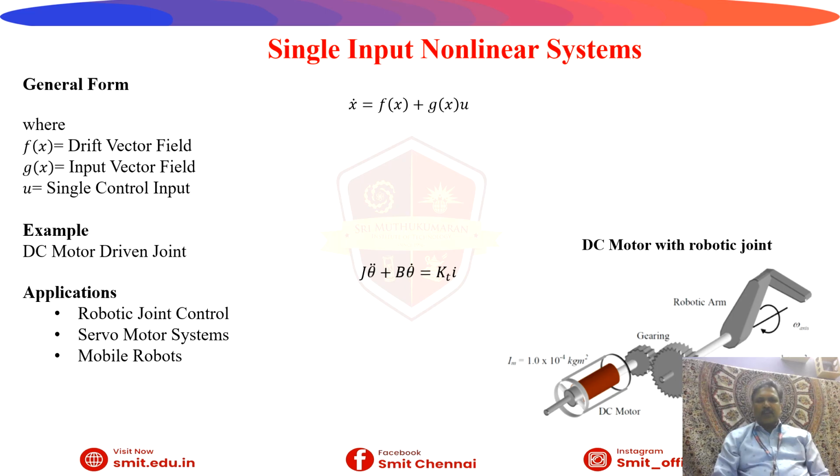An example is also given, that is a DC motor driven joint: J theta double dot plus b theta dot plus K t i. Here we can see the mechanism represented in the lower right side. The motor is coupled with the gear system, and that movement is transmitted to the robotic arm to get a twisting movement. The various applications mentioned are robotic joint control, servo motor systems, and mobile robots.